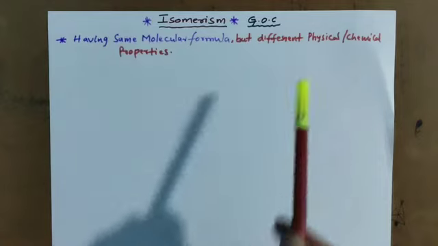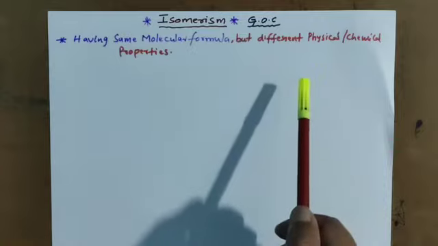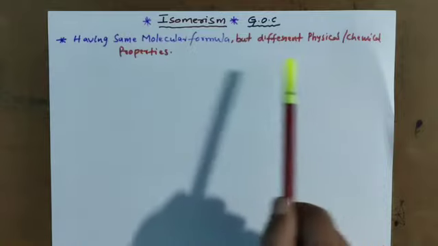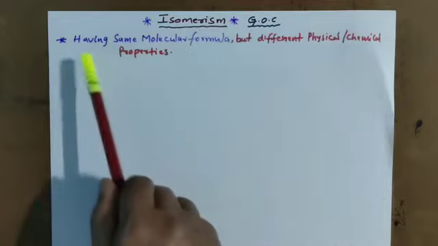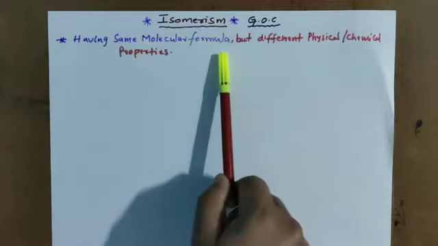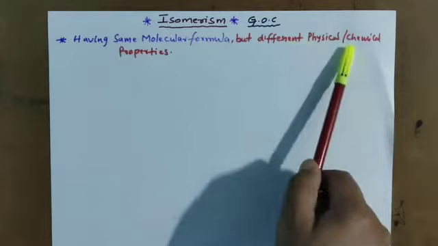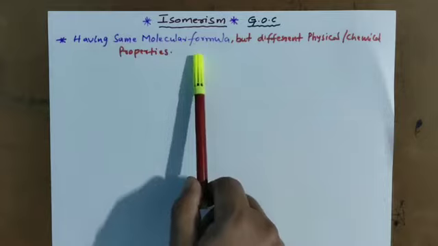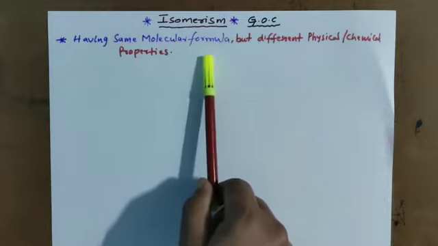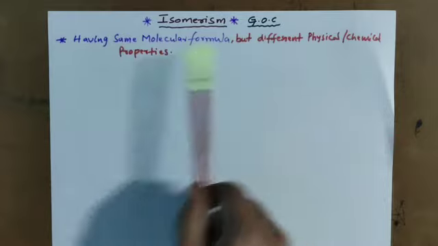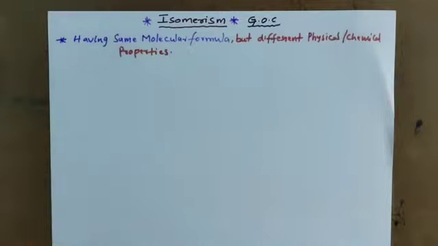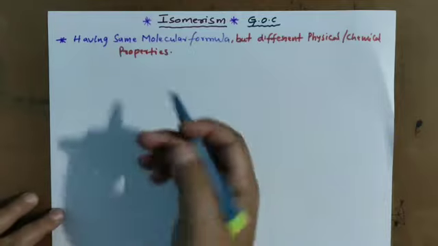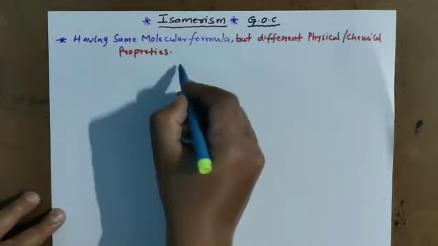Generally students say isomerism means having the same molecular formula, different structure. That is not the definition for isomerism. Having the same molecular formula but different physical or chemical properties is called isomerism. Such compounds we call isomers. This is the shortcut.